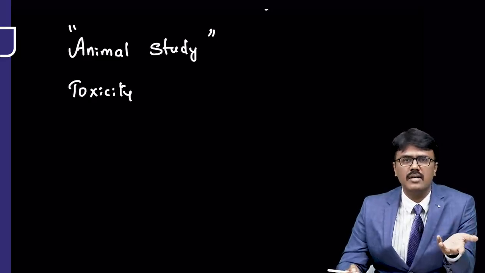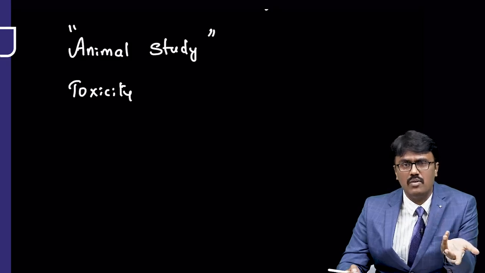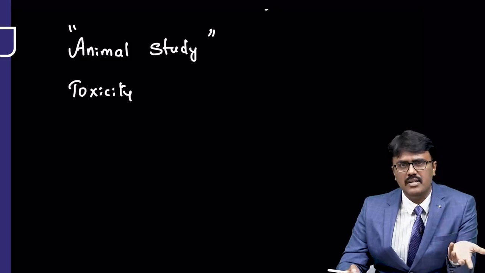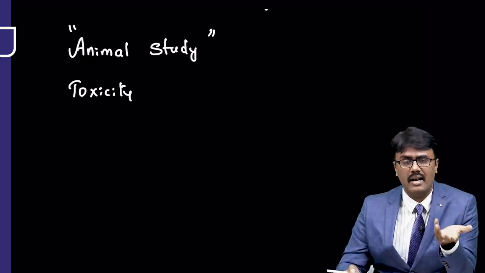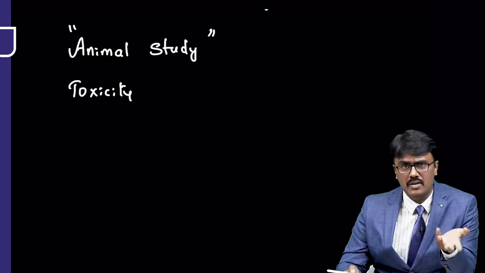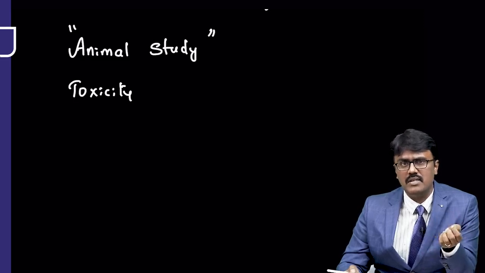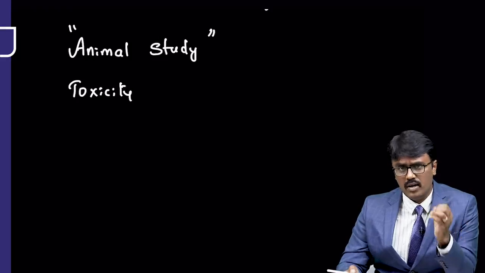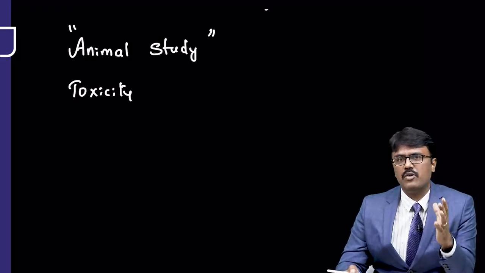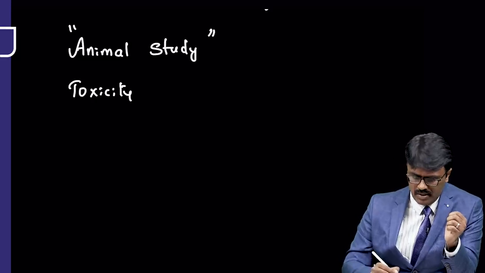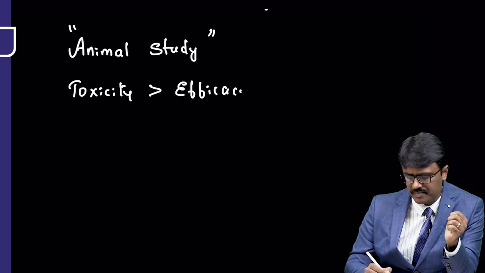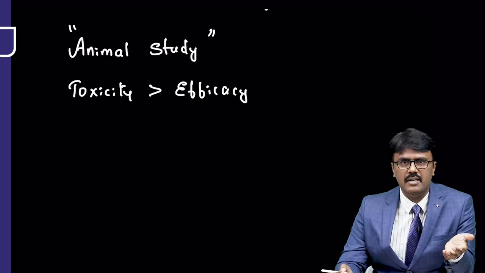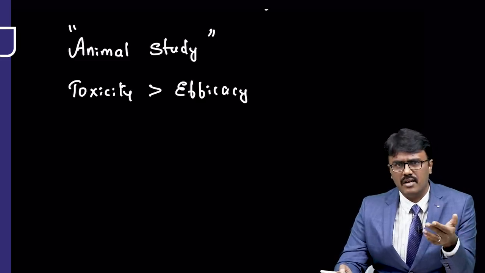For example, do you think animals will get COVID-19? All the animals? No, it's very difficult. Some diseases are seen only in humans, and only some diseases you can create in animals. For example, you can make a rat diabetic or induce asthma, but not every disease can be manifested. That's why the major aim in animal study is to check for toxicity. Another important aspect we check in animal study is efficacy. If we have a certain disease in the animal, then only can you check whether the drug works or not.